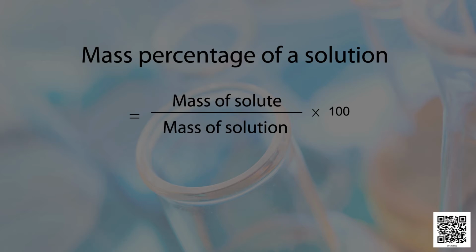Substituting the values, we get 40 divided by 360 multiplied by 100. On solving, we get 11.1%. So, the mass percentage of this solution or the concentration of this solution is 11.1%.